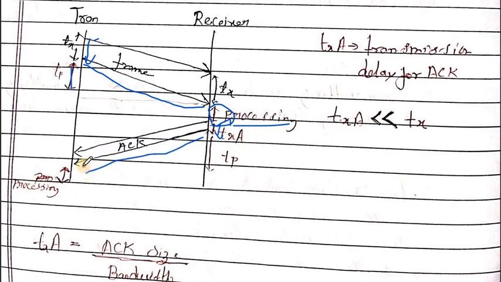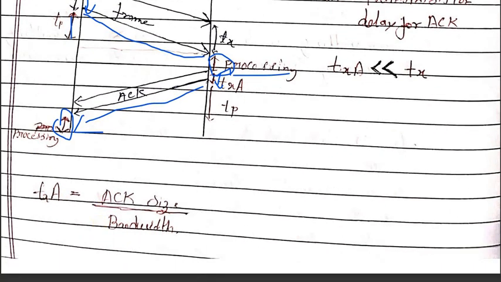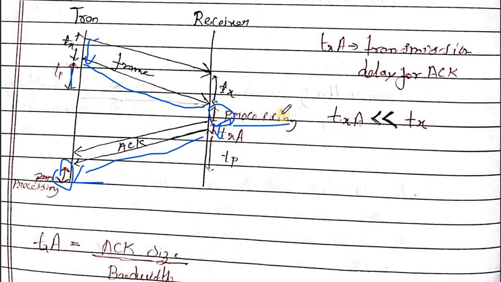Then the acknowledgement propagation delay, and the processing time taken by the transmitter to process the acknowledgement. Collectively this is called cycle time, or round trip time.